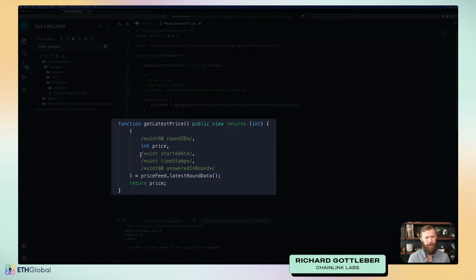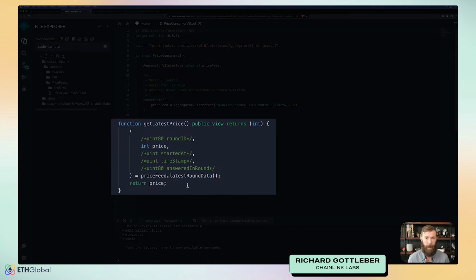Now, this looks a little strange. We have all of these commented out values. And the reason for that is, within Solidity, you need to account for every single value that a function returns. This latest round data function will actually return a round ID, the price, when the round started, a timestamp, and what round it was answered in. But we're only interested in the price. So you can either comment them out or just delete them completely. It looks a little strange because essentially the signature for this function would be comma, int price, comma, comma, comma. Again, those are commented out there just for readability and understandability of this example contract.